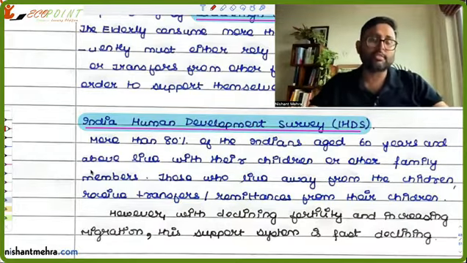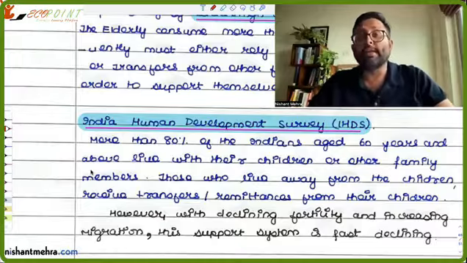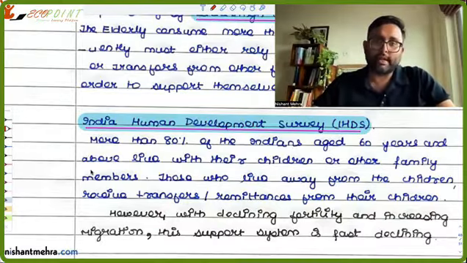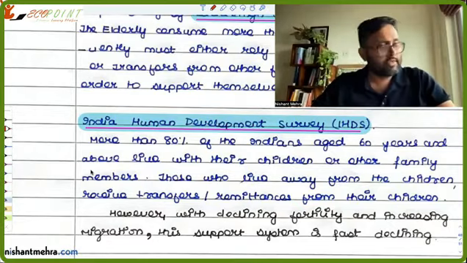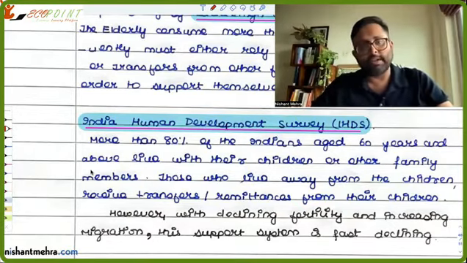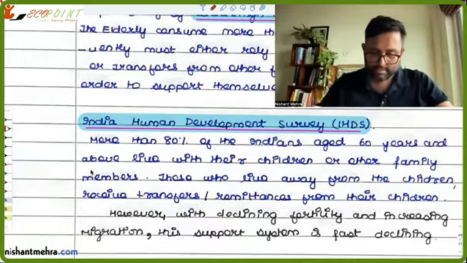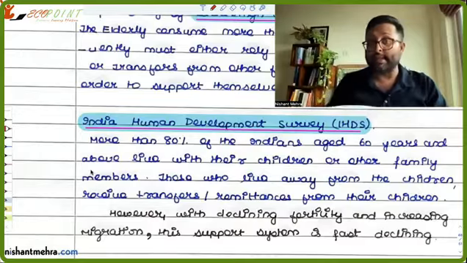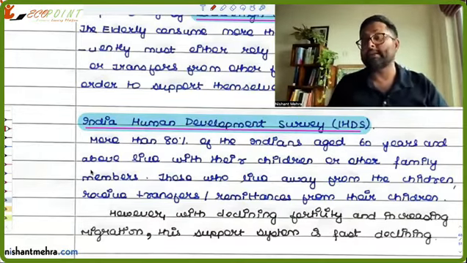So the support system is falling. These elderly people do not have anyone on whom they can be dependent. Secondly, there is increasing migration. Children move out completely, and suddenly the support system breaks. These elderly people could be living on remittances, but the entire support system in terms of care has started to break down.